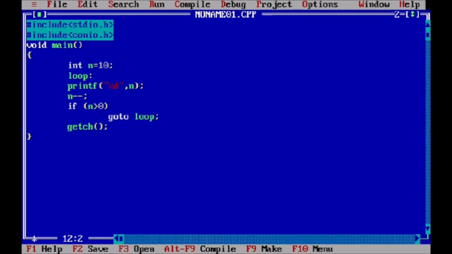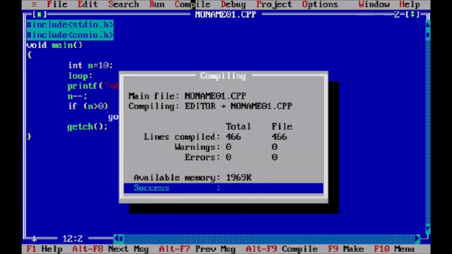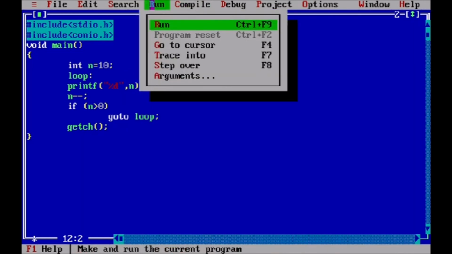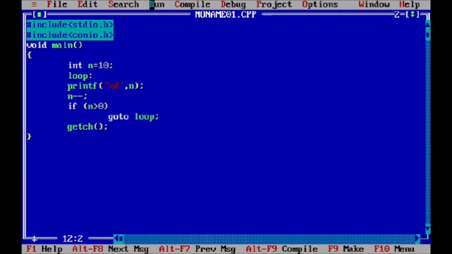So let us compile this program. It prints 10, 9, 8, 7, 6, 5, 4, 3, 2 and 1. How does this happen? Just because we use the loop label without a for loop. We can do the same thing with a for loop also. So this is how we can use break, goto and continue statements in the loop. Okay, thank you.